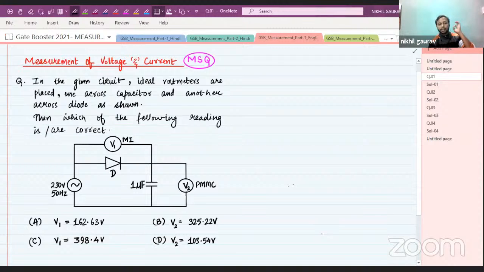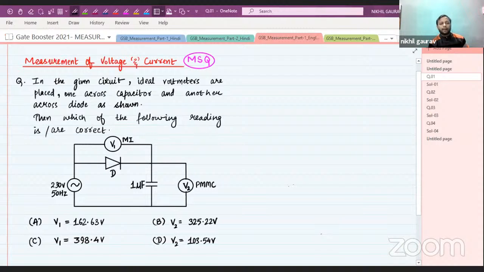The first one is measurement, and the second one is analog or power electronics. If you want to give the answer, you can write it in the comment box as well. Let us read the question first.